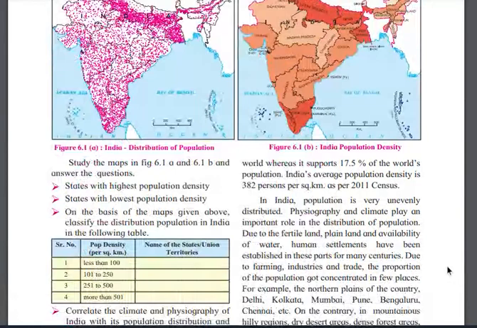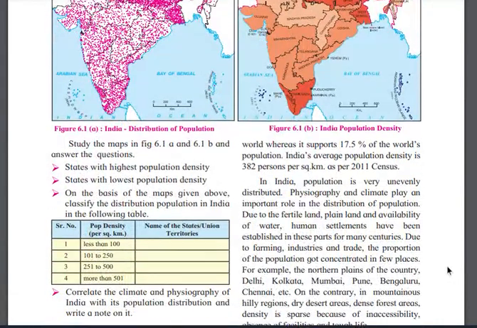So the Indian population is very unevenly distributed. The population of India is not distributed in a proper way. It is distributed unevenly. Like in Mumbai, some people are crowded, and in Delhi, some people are crowded. In villages, the people are very few, right? Physiography and climate play an important role in the distribution of population. If I talk about why it is uneven, because of the physiography and the climate of India, it is unevenly distributed, right?